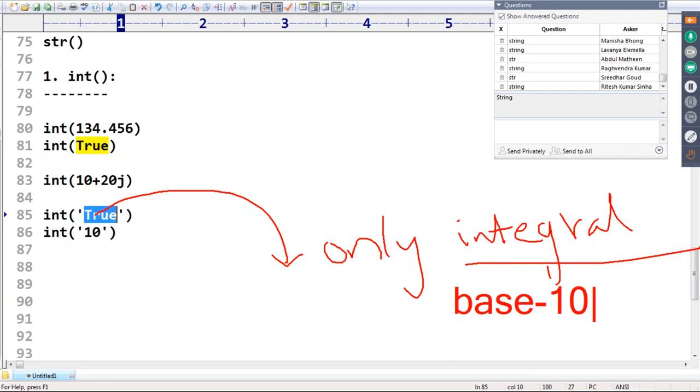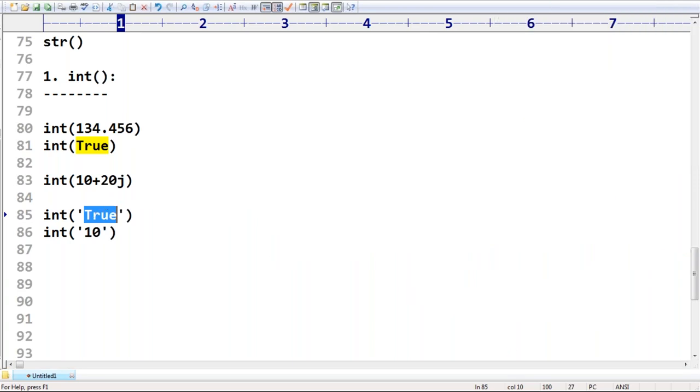Remember, you can convert a string to int type, no problem at all. But the rule is very clear and straightforward: it should contain an int value only, and it should be in base 10 only. Then you can consider this one invalid. This one is invalid. Are you getting it? Sir, this one is also invalid. Sorry, this one is valid. Next, other than an int value, if you take a float value, or a Boolean value, or any other, you are immediately going to get an error.